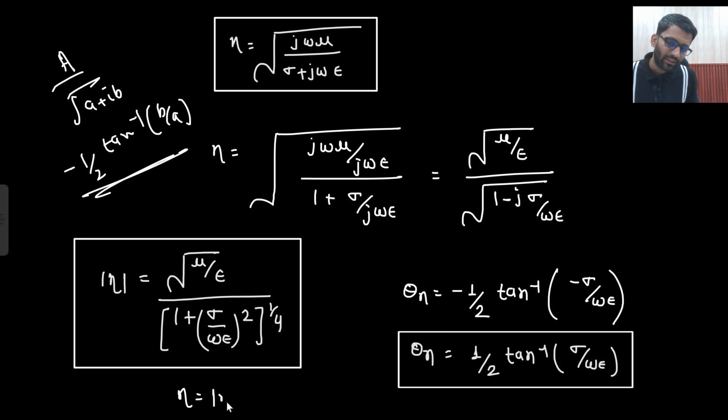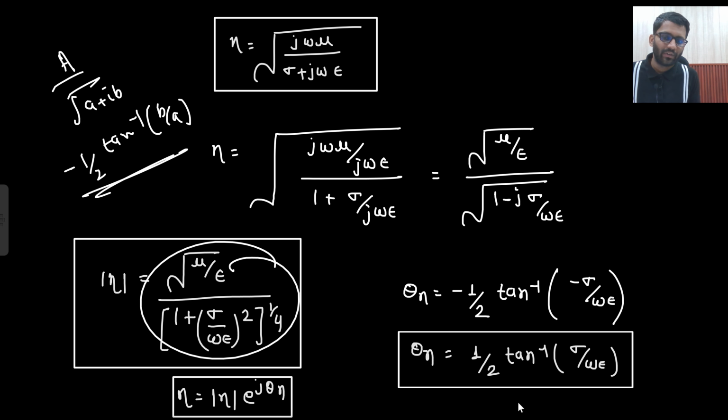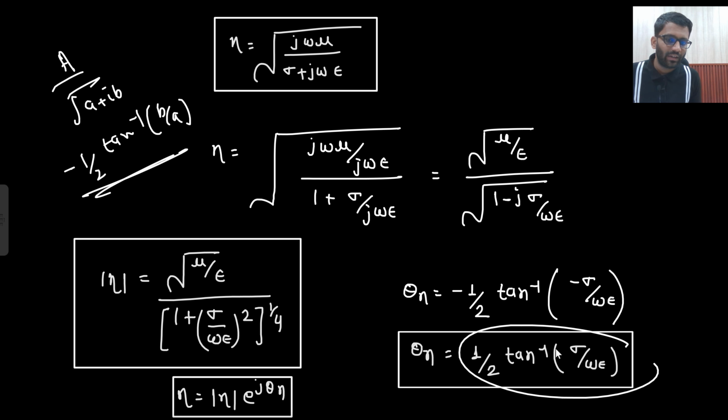Eta can be represented as magnitude e to the power j theta eta. Do you know the value of magnitude? Yes, the value of magnitude is this. And do you know the value of theta eta? This is the magnitude and this is your theta eta. What is that? 1 by 2 tan inverse sigma upon omega epsilon. Is that clear to you? This is how we are going to write down the expression.